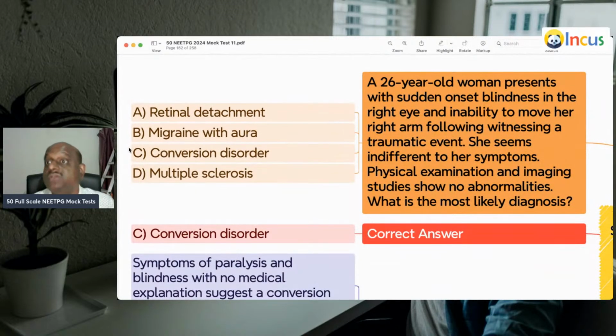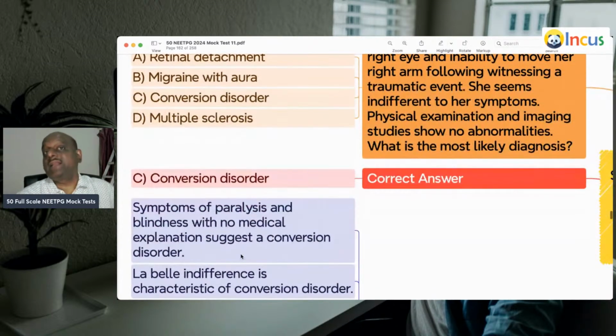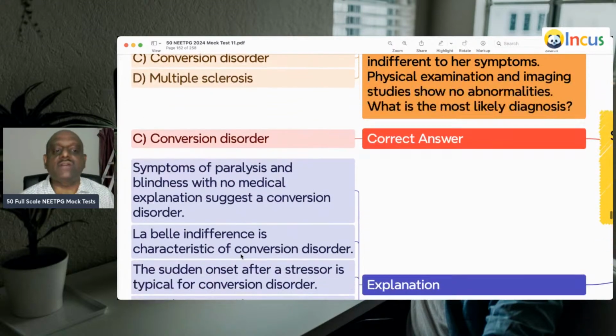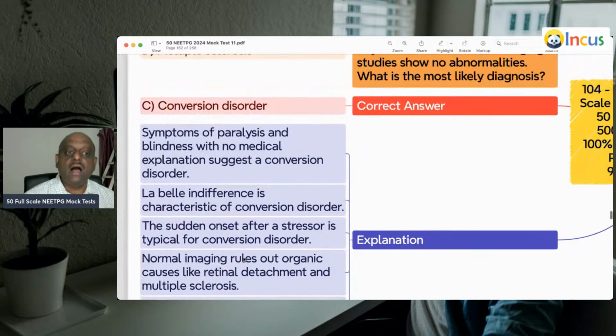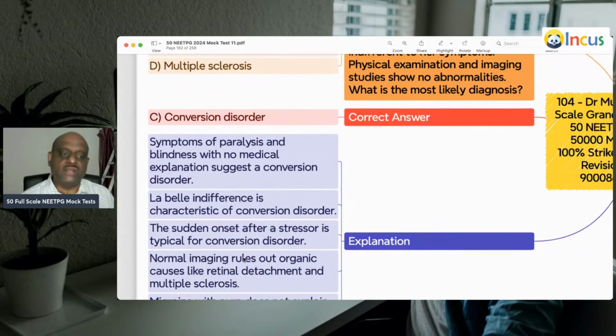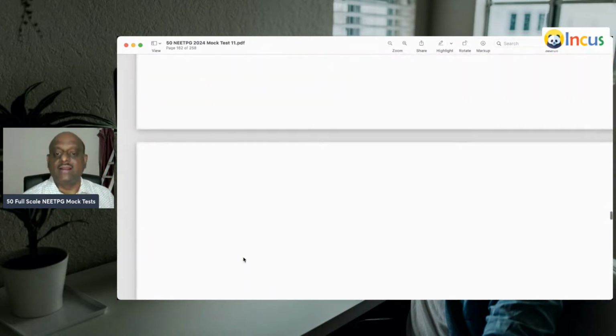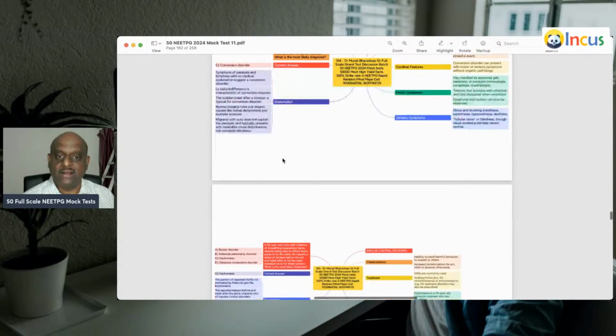A 26-year-old with sudden onset of blindness and inability to move her right arm. She becomes indifferent to her symptoms. But the physical and neurological examination does not support it. Classical of conversion disorder: symptoms of paralysis or blindness with no medical explanation define conversion disorder. La belle indifference is characteristic of conversion disorder, which is what you need to remember.